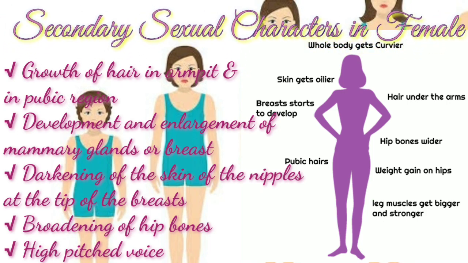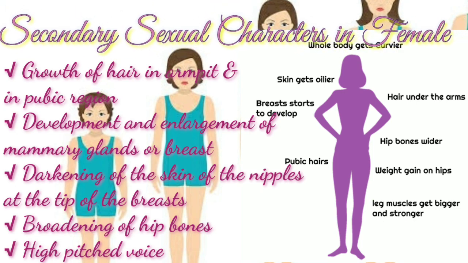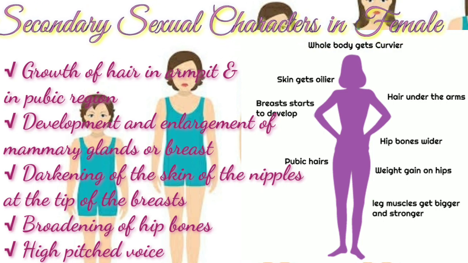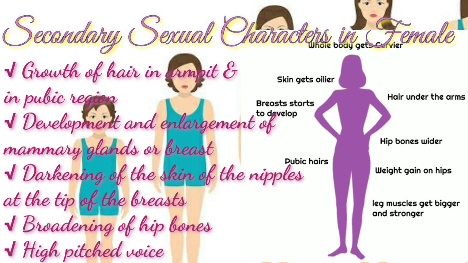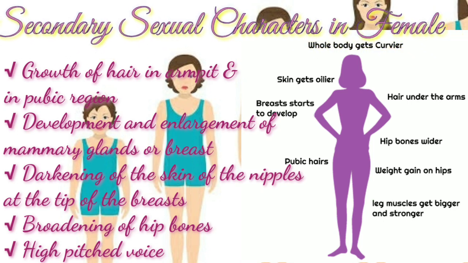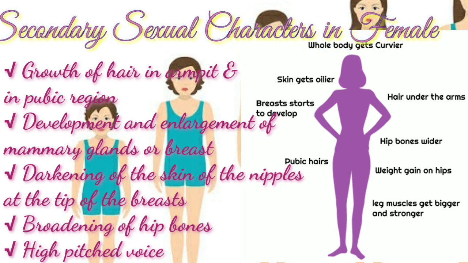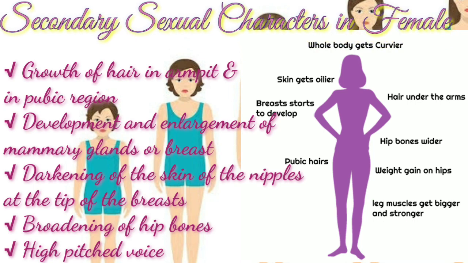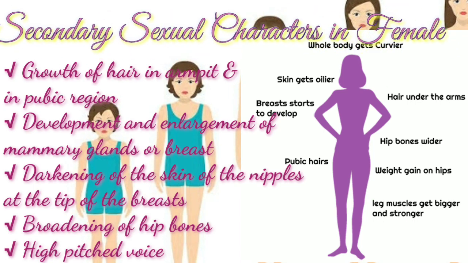This is necessary as in mammals, the infants are fed with the breast milk of the mothers. Skin of the nipples at the tip of the breast begin to darken. The hip bones get broader as here during the pregnancy the development of the fetus will take place. The voice becomes high-pitched.